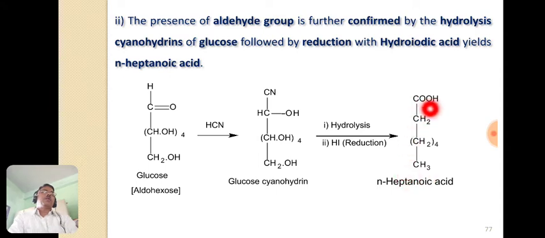So this is the carboxyl group, the cyanide group that is converted to the carboxyl group, and the remaining are the 6 carbon atoms: CH2 four times, a total of 5, and this CH3, a total of 6 carbon atoms, and 1 carboxyl. So it is n-heptanoic acid. So this test also indicates that there is an aldehyde group in a glucose molecule.